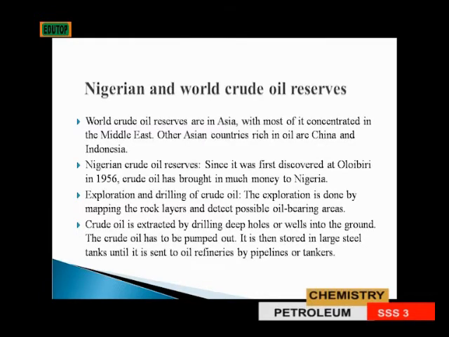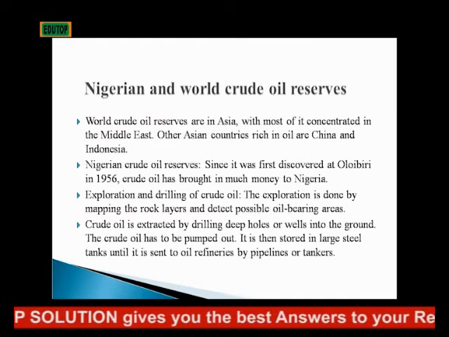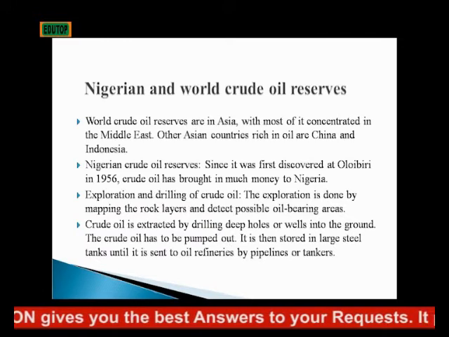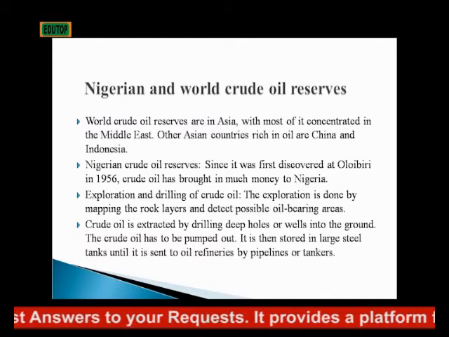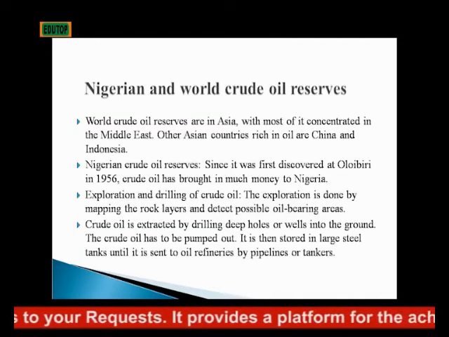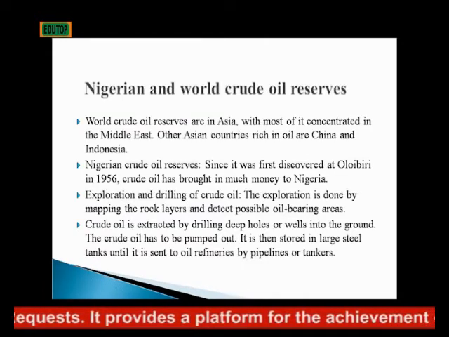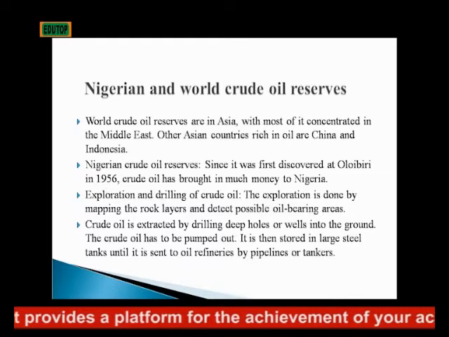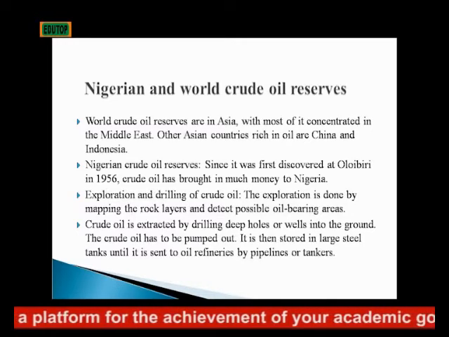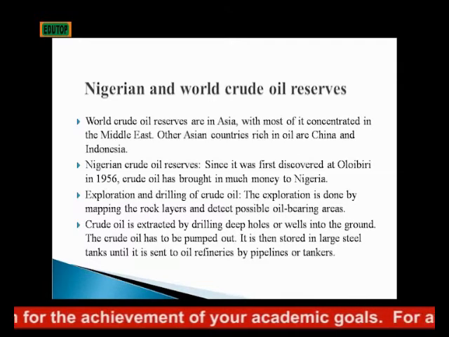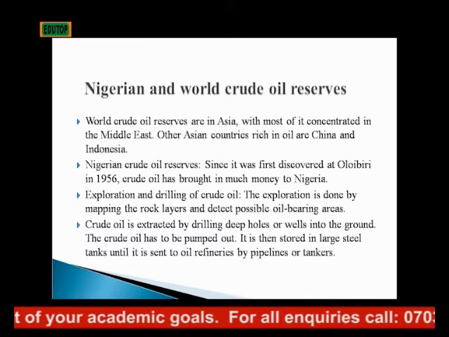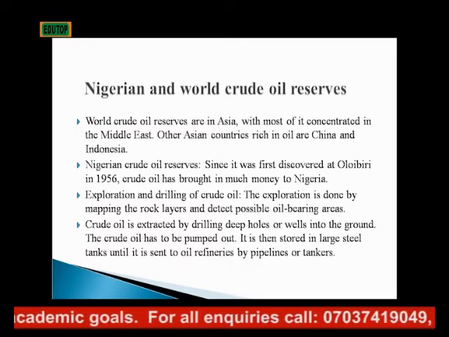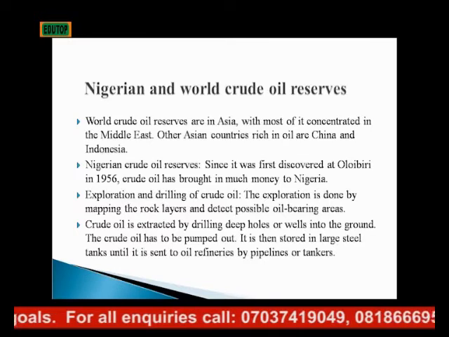Nigerian and world crude oil reserves. World crude oil reserves are in Asia, most of it concentrated in the Middle East. Other Asian countries rich in oil are China and Indonesia. Nigerian crude oil reserves: since it was first discovered at Oloibiri in 1956, crude oil has brought in much money to Nigeria.